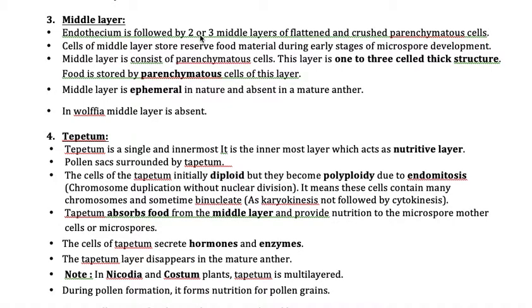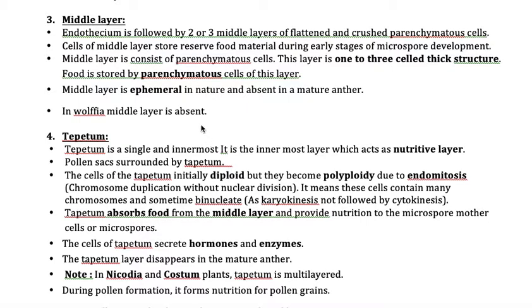It is 2 to 3 layered, as I just mentioned, and it is made up of parenchyma tissue, and these are short lived. That means once the tapetum is formed, immediately the middle layers will disappear. That is the reason why it is also called ephemeral tissue. Hope you know the meaning of ephemeral tissue. The tissue which has a very short span is called ephemeral tissue. Even plants which have a very short span are also called ephemeral plants. Hope you all know this. So ephemeral tissue means a short-lived tissue. Once the tapetum is formed, obviously it disappears.